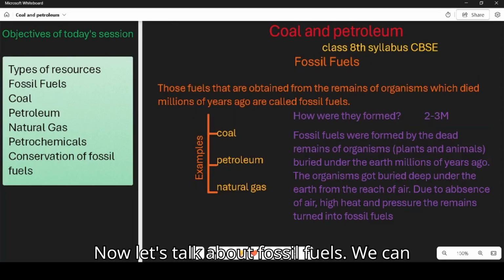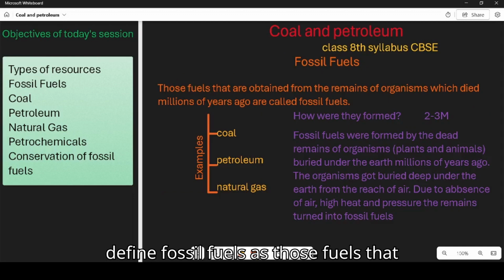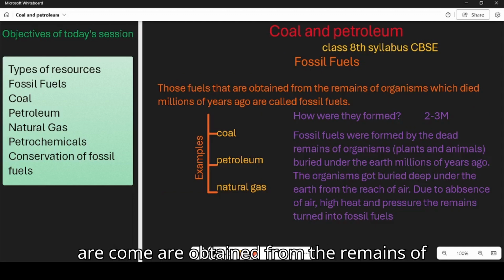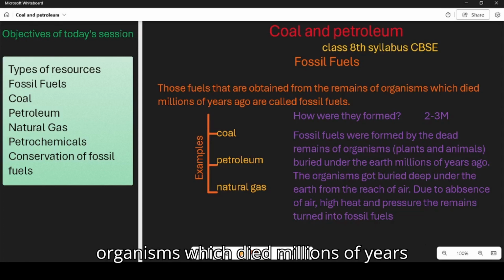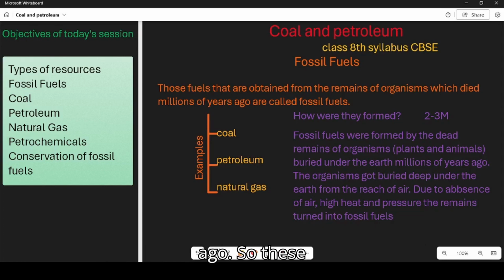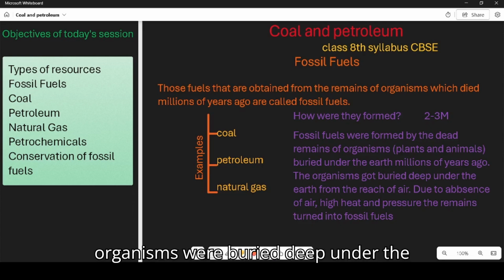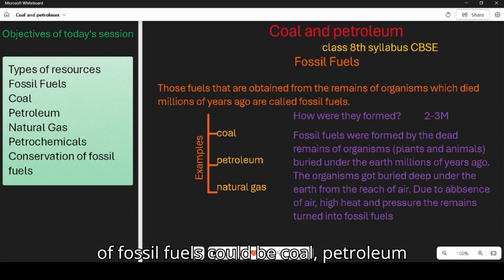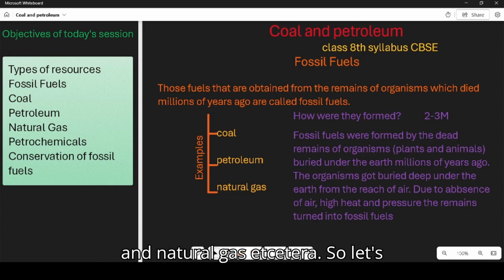Now let's talk about fossil fuels. We can define fossil fuels as those fuels that are obtained from the remains of organisms which died millions of years ago. These organisms were buried deep under the earth and they were extracted by fuel extracts. A few examples of fossil fuels are coal, petroleum, and natural gas, etc.